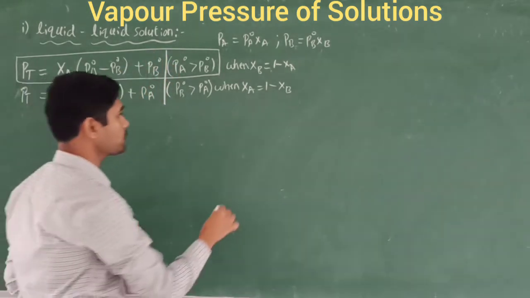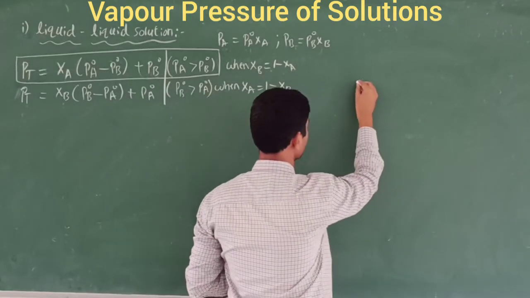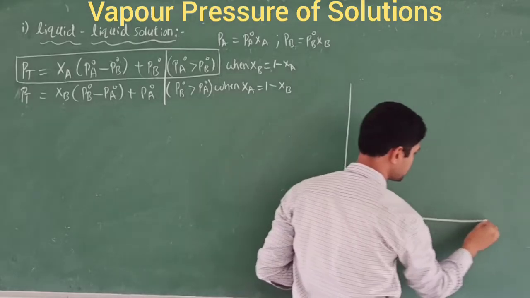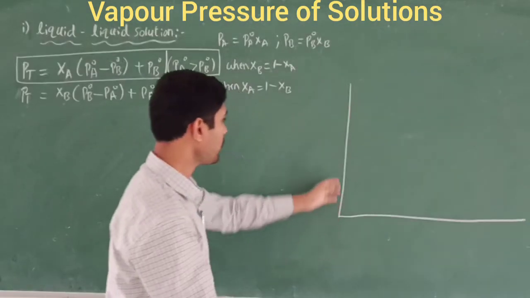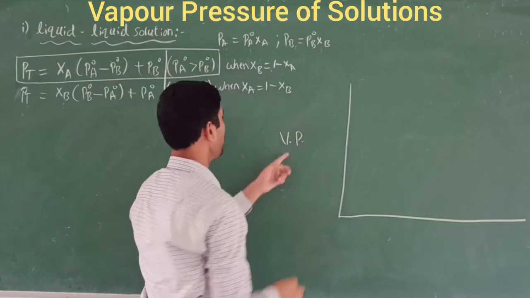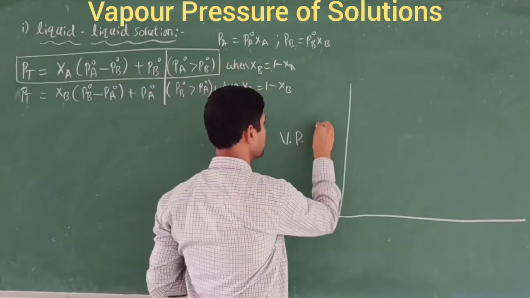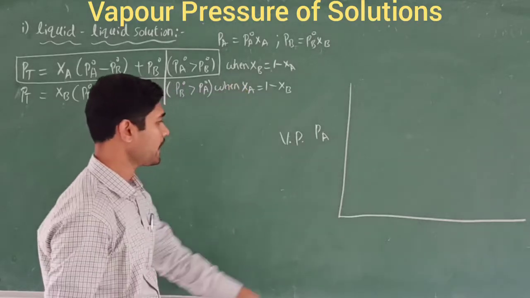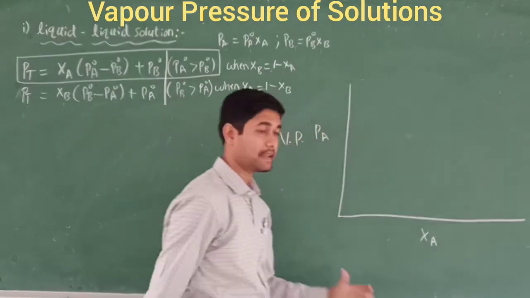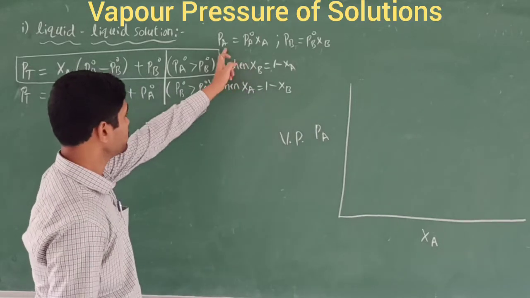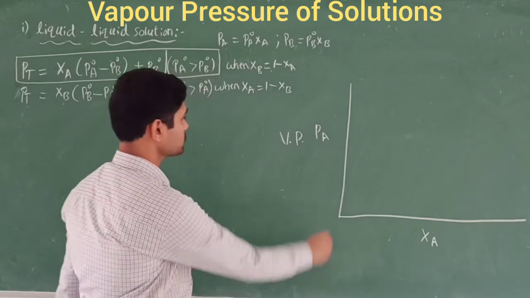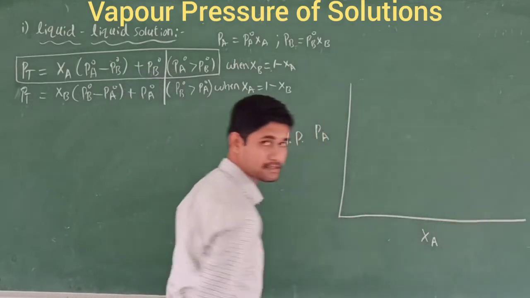Like this. I am going to draw the y-axis first. This is the y-axis and this is called the x-axis. The y-axis contains the partial vapor pressure, that is called PA, and the x-axis contains the mole fraction, that is called XA. So PA is equal to PA naught into XA.